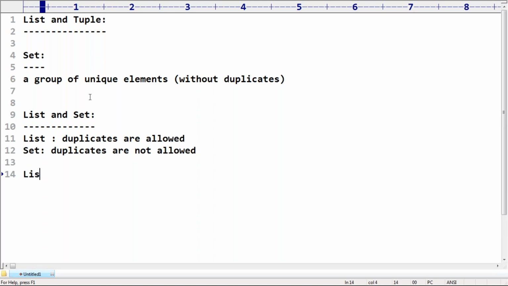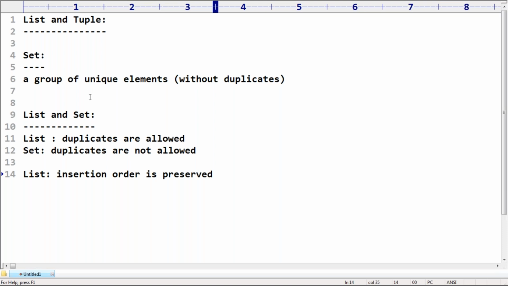Next, in the case of list, insertion order is preserved. Remember this: in whichever order we added, in the same order only the elements are stored. But in the case of set, there is no order guarantee at all. If you want to represent a group of unique values where the order is not important, then we go for the set concept.